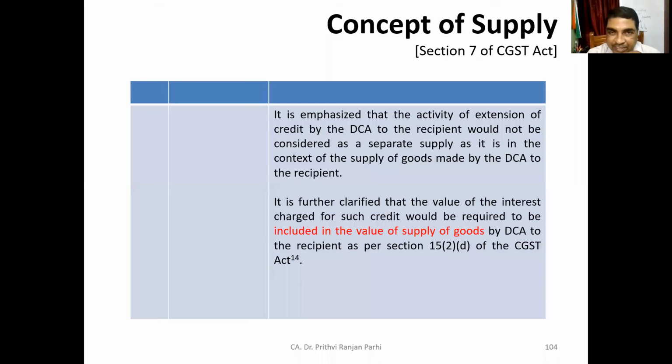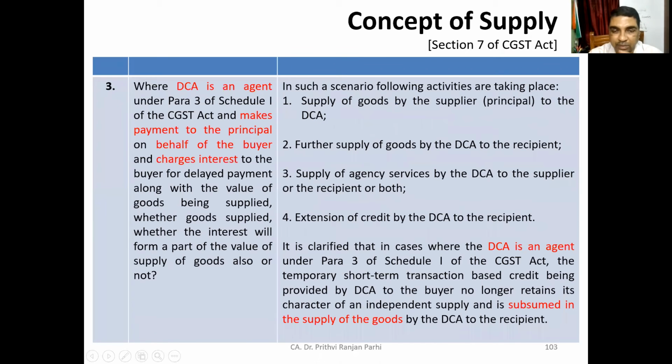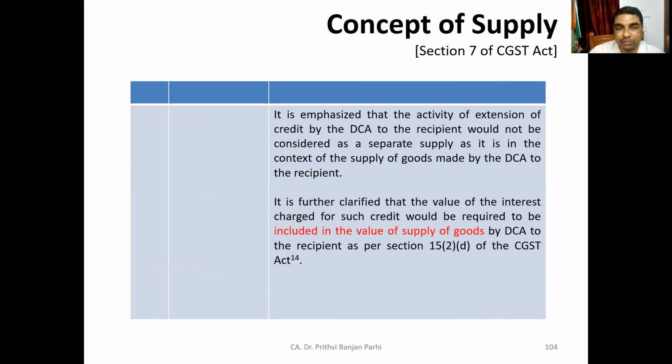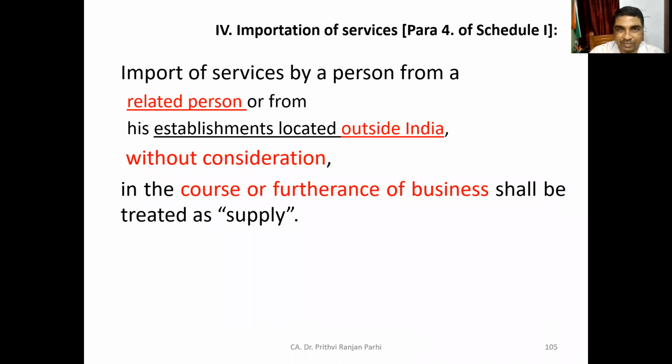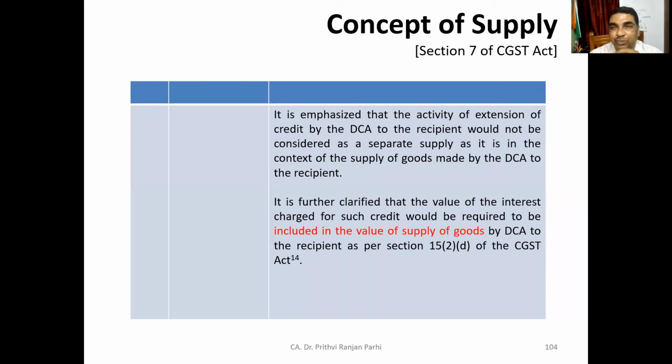Okay. That interest amount shall not be considered, or the loan transaction shall not be considered as an independent transaction. Okay. So it is in the context of supply of goods made by DCA to the buyer. Therefore, it has to be subsumed in the supply of goods. Okay, is it clear to you? Concept of del credere agent. If it is clear, yeah, is it clear?